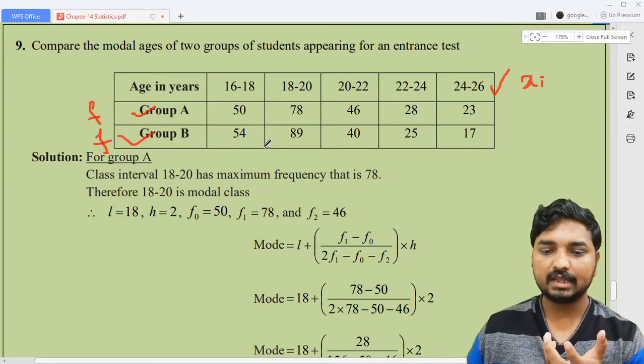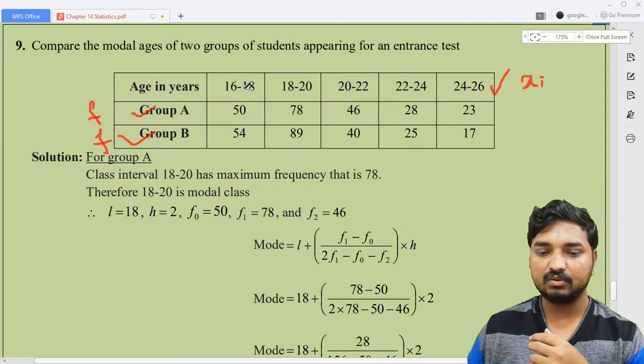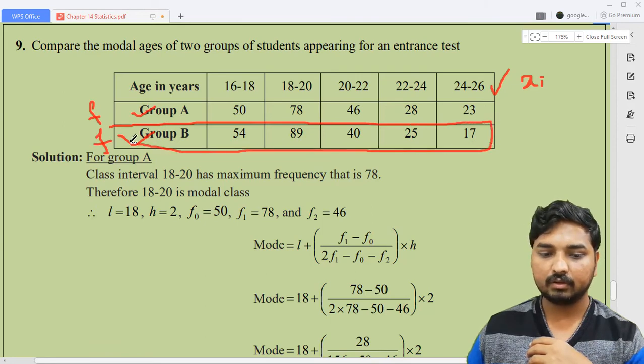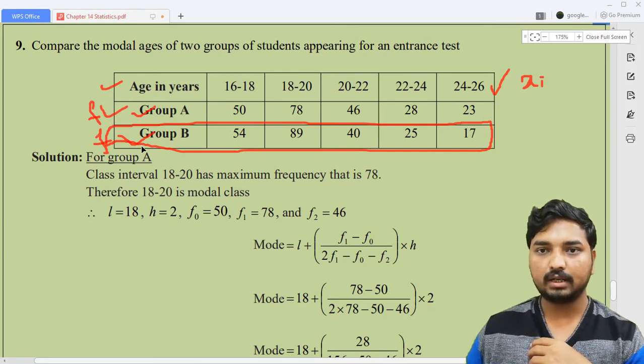Now it is like this: in group A, the persons whose ages come in the range 16 to 18, 50 members are there. In group B, 54 members are there. If you delete the group B column and consider the first and second columns, you will get one data.